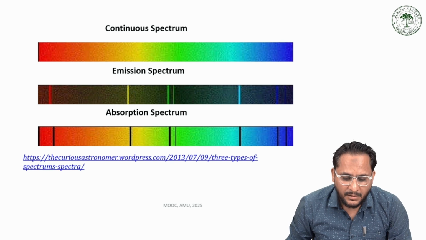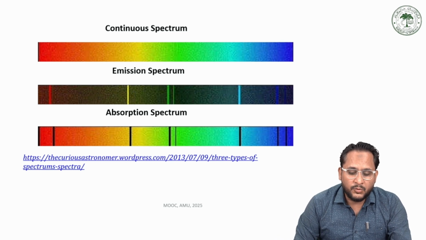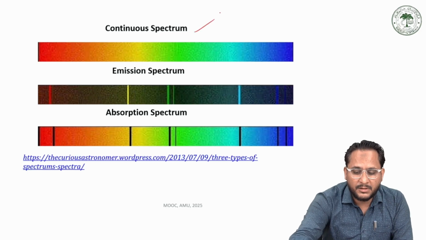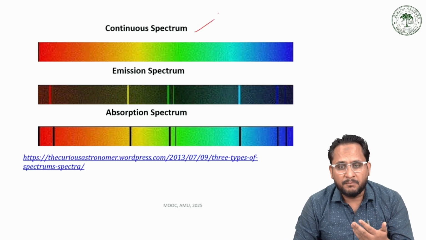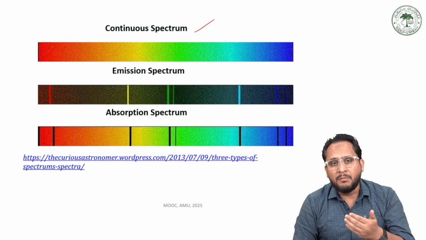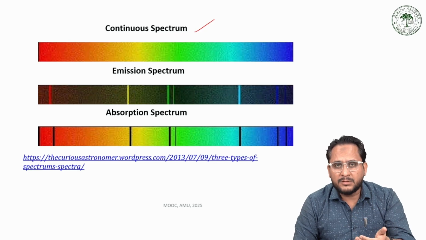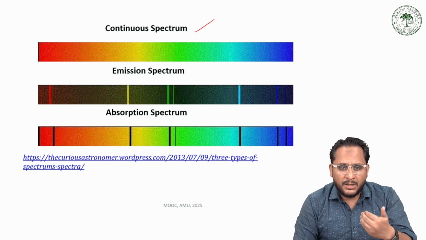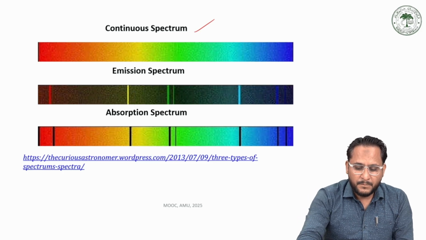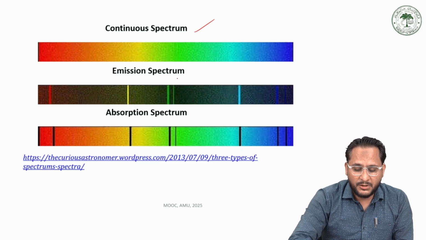This is again a figure showing you the two types of spectrum and also a continuous spectrum, just to give you a clear idea about what is a continuous spectrum and what are emission and absorption spectra.